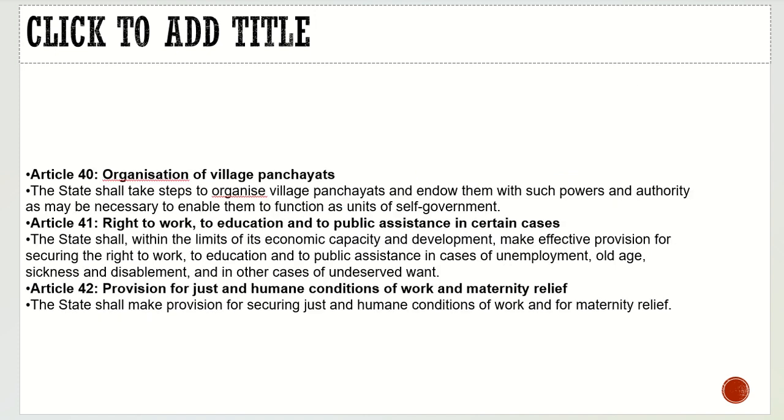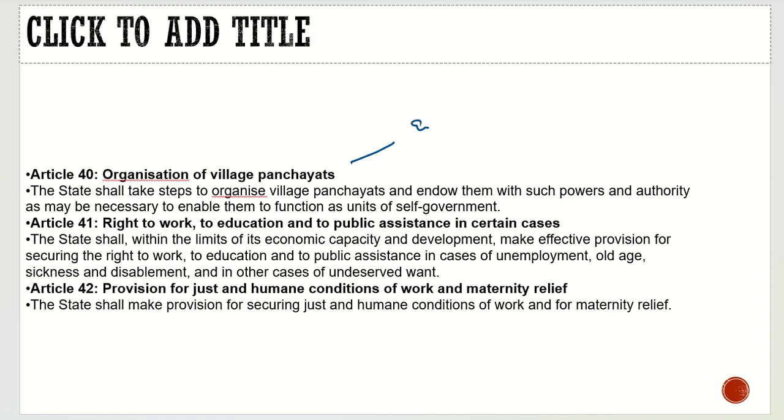Similarly, we have Article 40, organization of village panchayats. We brought it by the 73rd Constitutional Amendment Act. That article says the state shall take steps to organize village panchayats and endow them with such powers and authority as may be necessary to enable them to function as units of self-government. Definitely, it is a Gandhian principle.